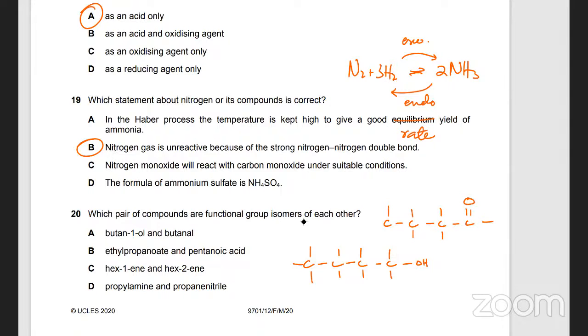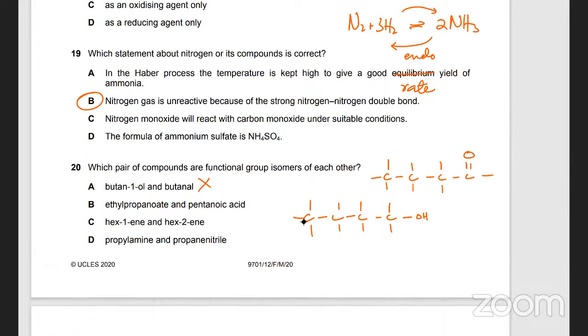These are not isomers because the number of H is different in the two. So they're not isomers.